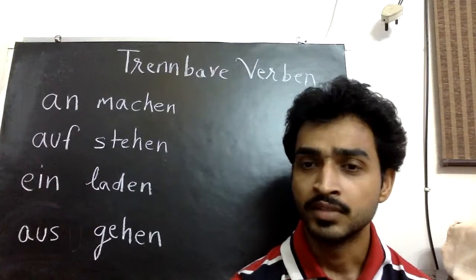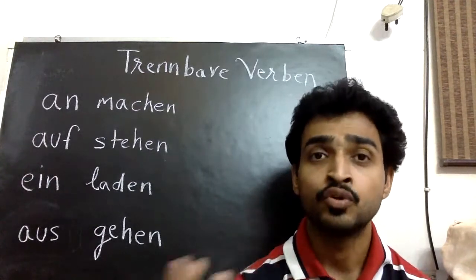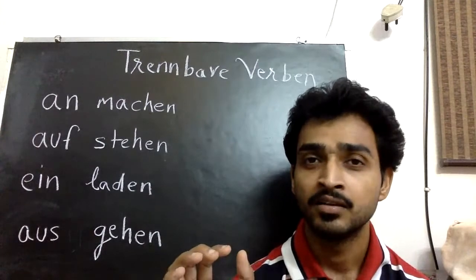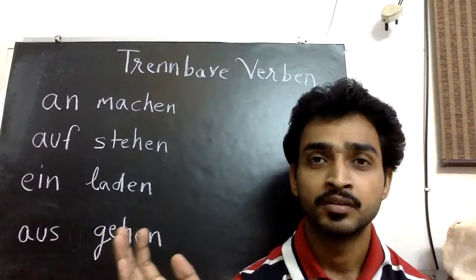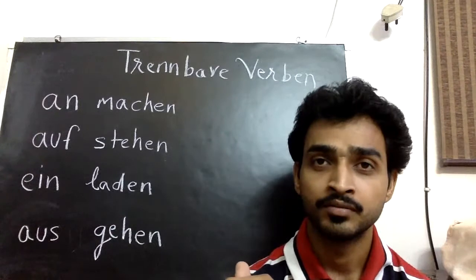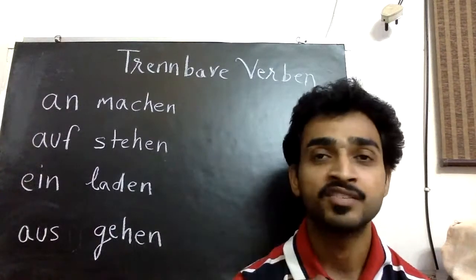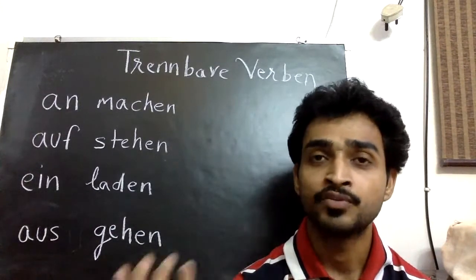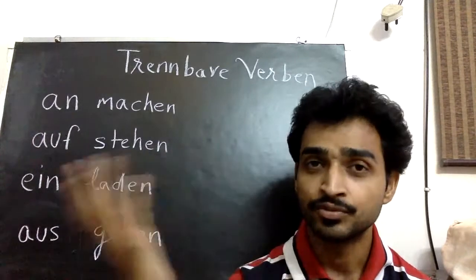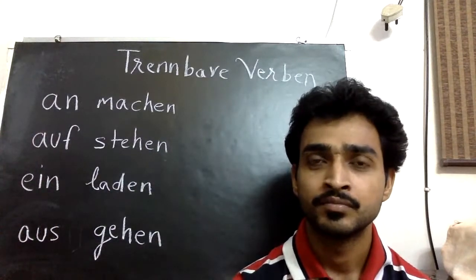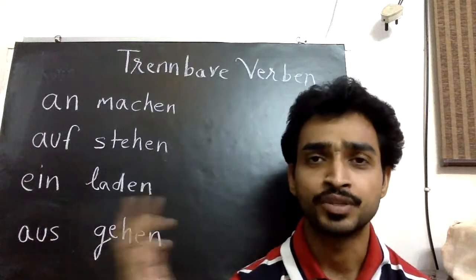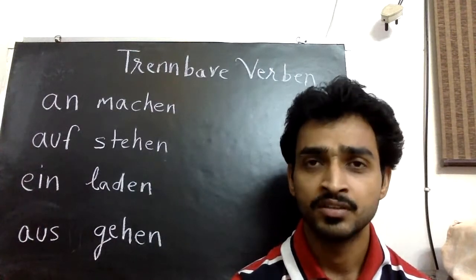All right. Yes. Zurückgehen. Zurückkommen. Zurück means back. Go back. Zurückgehen. Come back, zurückkommen, or return. So that is another separable verb. Ich komme zurück. Ich gehe zurück. I'm going back. Ich möchte hier nicht bleiben. Ich möchte zurückgehen. I do not want to stay here. I want to go back.